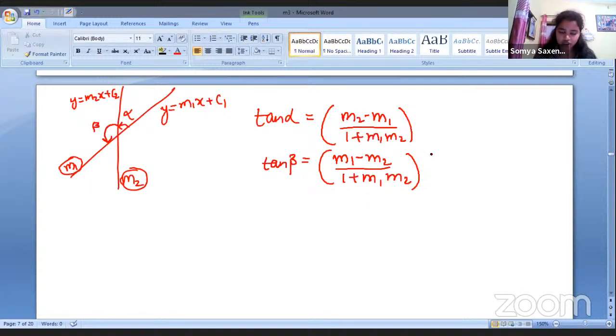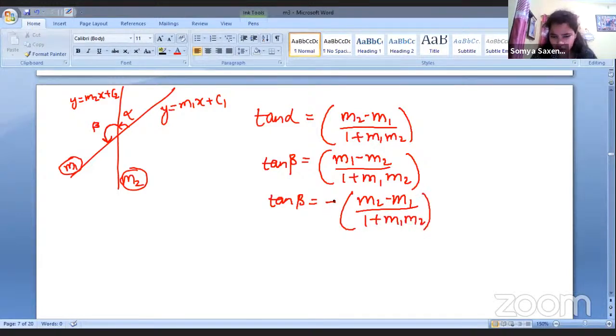Now I'm just telling a few things, then we'll understand what is happening here. Tan beta is here, right? I just took it on my own, I wanted to take out minus common. I took it out, so we are left with the same thing that we have here. I took minus common, right? So when I took this minus common, this got positive, this got negative, and we got this thing, right?